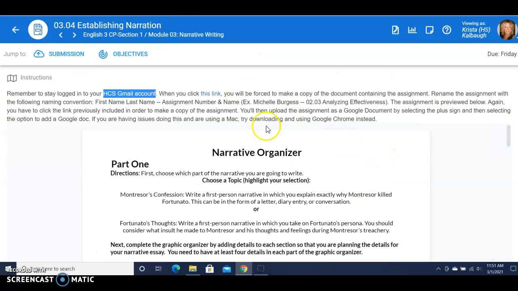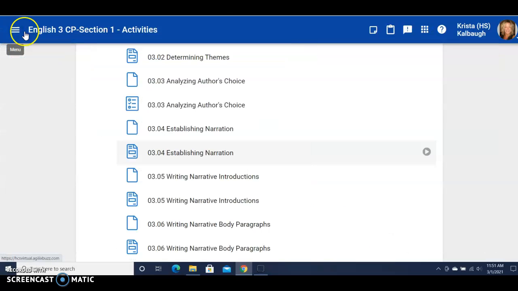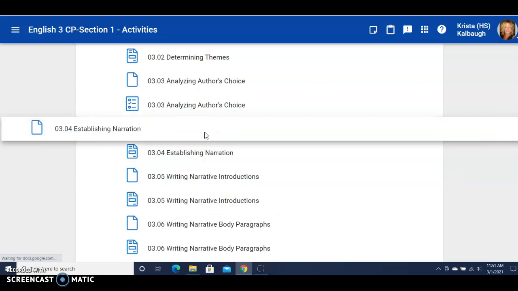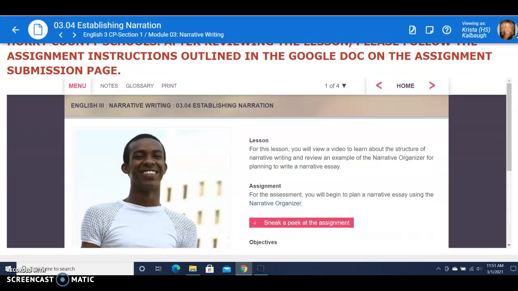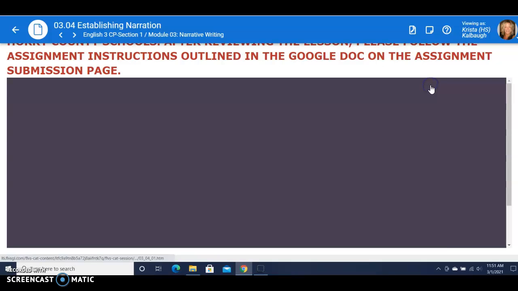And again, remember that this is different from the one that is in the lesson. The one that's on the submissions page is the assignment that you need to be doing. You still need to look at this lesson again because you are still writing a narrative assignment.